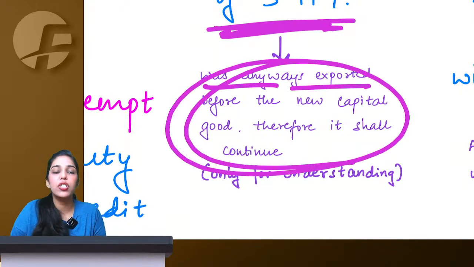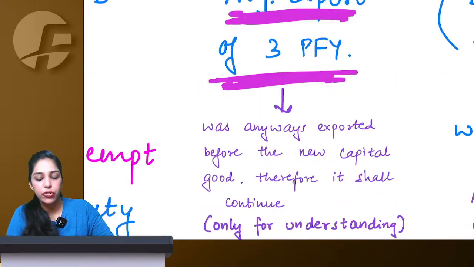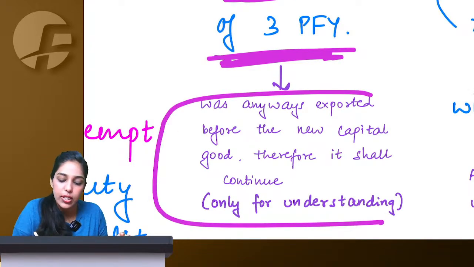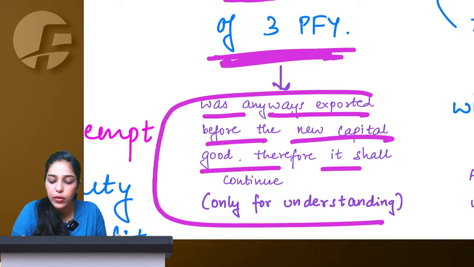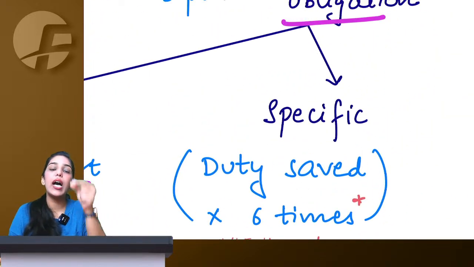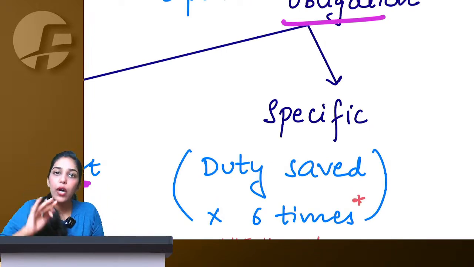This is my language just for understanding. Here they have simply said average export of 3 financial years. For your understanding I have written that this was anyways exported before the new capital goods, so this shall continue.